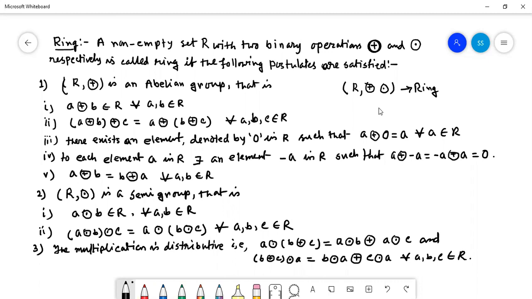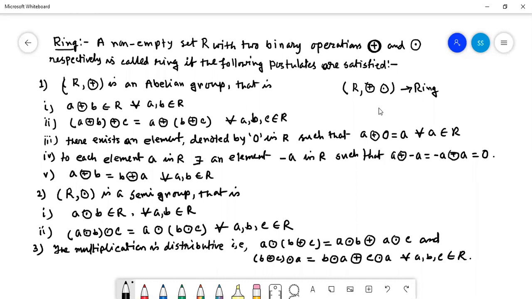So a ring is commutative with respect to plus, but it is not necessarily commutative with respect to dot. A ring is commutative with respect to plus because (R, +) is an abelian group, that means a commutative group. With respect to dot, only the closure property and associative property hold.